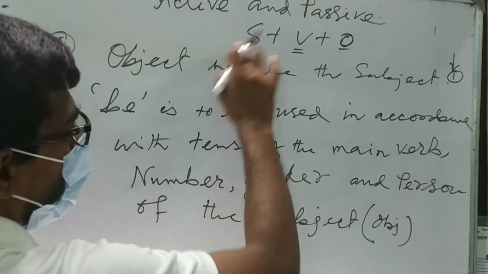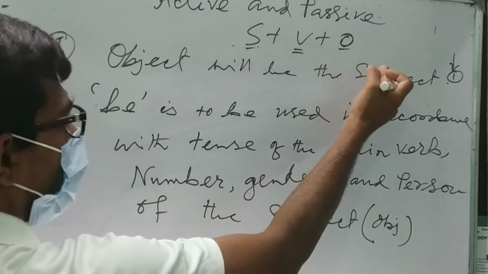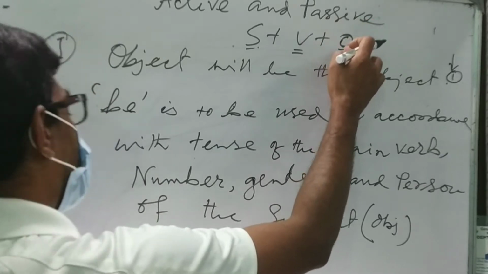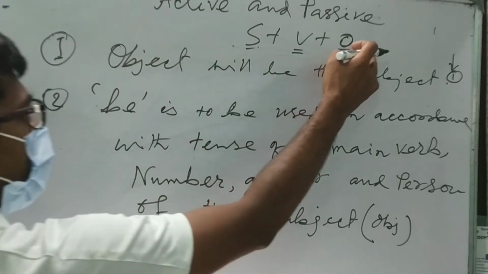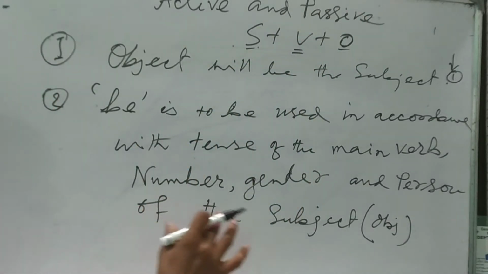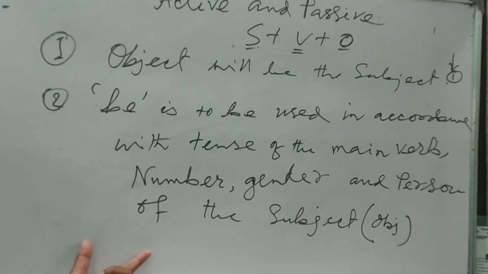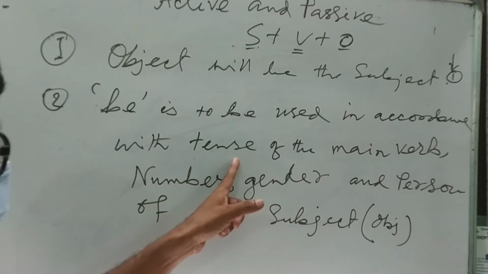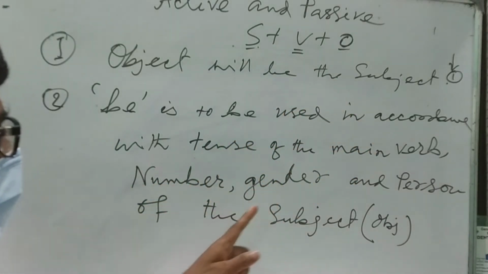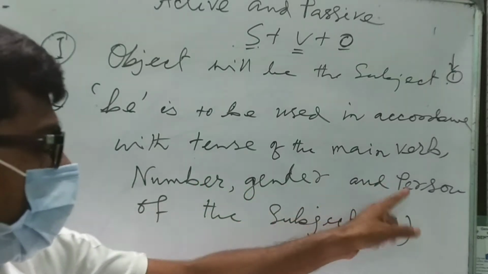Don't look at the subject of the active sentence. Look at the number, gender and person of the object, because this object is the subject of your next sentence, the passive sentence. So you have to look very carefully at the tense of the main verb and the number, gender, person.